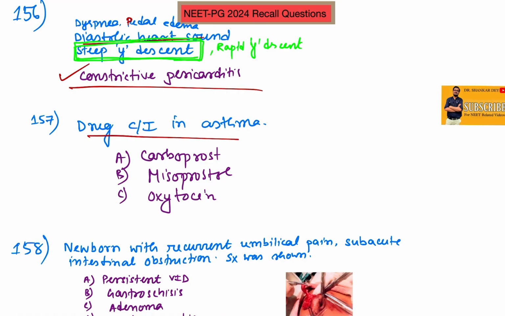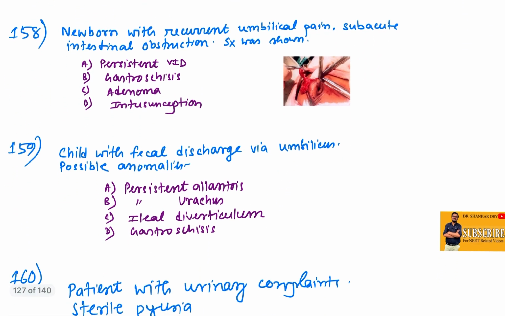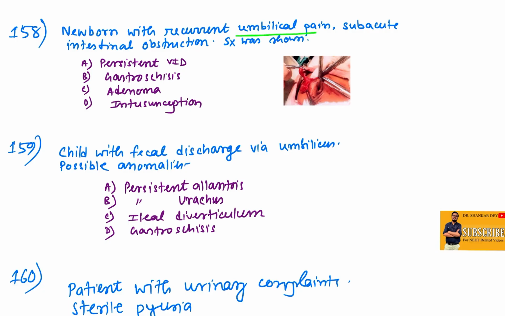Drug contraindicated in asthma is carboprost, not misoprostol or oxytocin. I think I have repeated this question twice, sorry. Newborn with recurrent umbilical pain, subacute intestinal obstruction, surgery was performed. There is recurrent abdominal pain and subacute intestinal obstruction, some projection was there from the ileum. This is probably Meckel's diverticulum, and the answer should be persistent vitellointestinal duct.